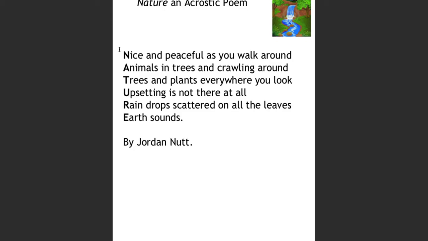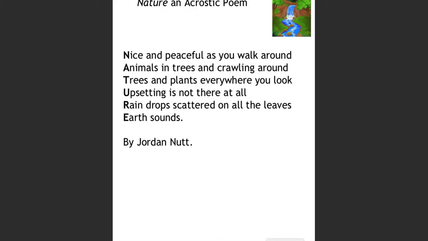So you are actually going to get a chance to make a poem just like this of your very own, and it's really fun. All you do is you pick a word, like the word nature, and then for each letter, you need to come up with a sentence that starts with that letter. So like this sentence started with the word nice because N is at the beginning. This line starts with the word animals because it begins with an A. T for trees, U for upsetting, R for rain, E for earth.